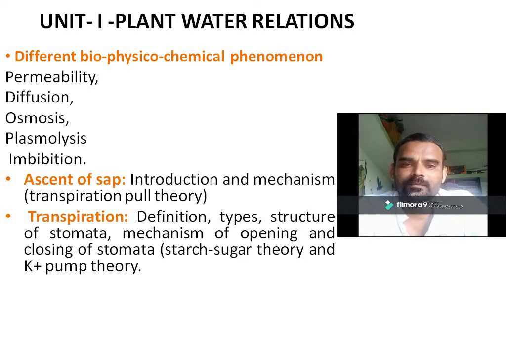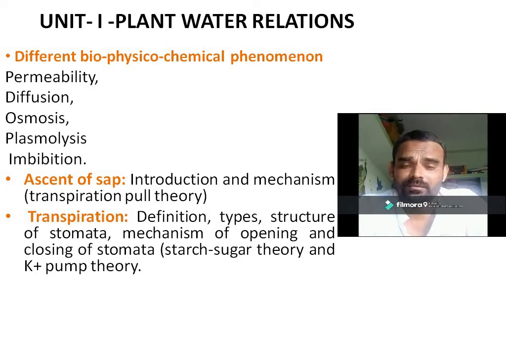We know that water is getting absorbed by the plants, and all the water which is absorbed by the plant is not utilized by them, but the excess of water which is present in the plant body is lost through the stomata in the form of water vapors. This phenomenon is known as transpiration.